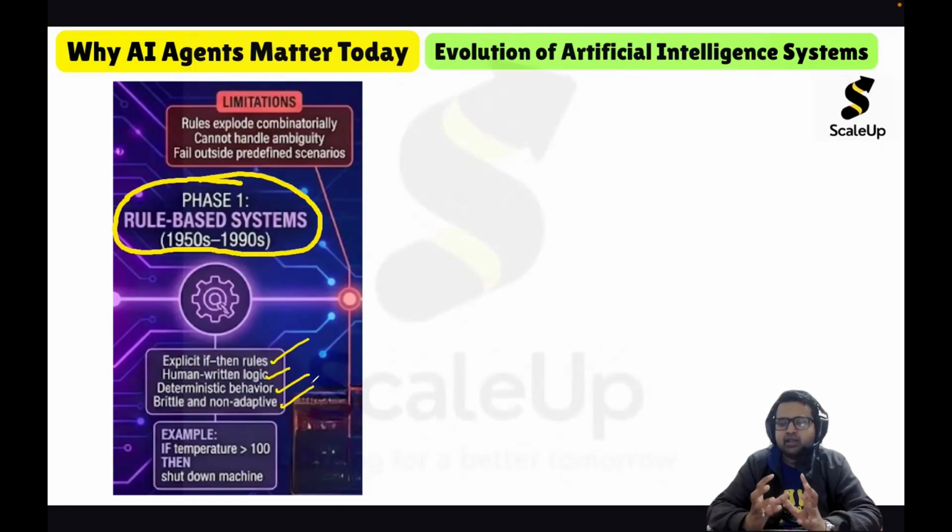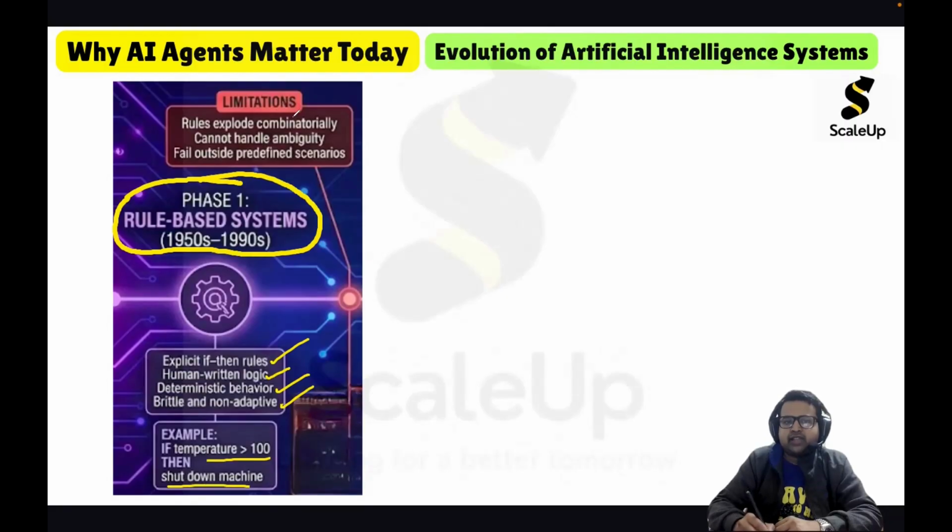The system is pre-programmed because the logic is fed. Now with time, if the concepts are evolving, if the logic is changing, the system cannot adapt, because whatever logic is pre-written, the system will behave according to that. Hence this system is non-adaptive and brittle: if there is some uncertainty in the real world or in the input, the system will break. It will not be able to adapt. An example of a rule-based system: if the temperature is greater than 100, then shut down the machine.